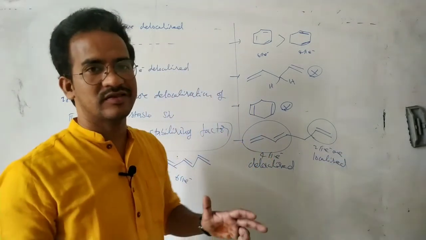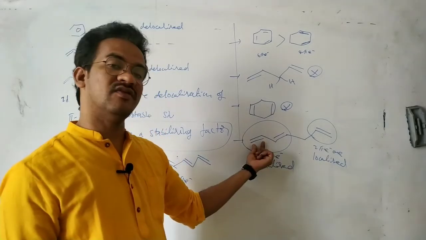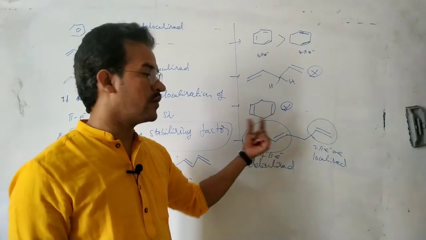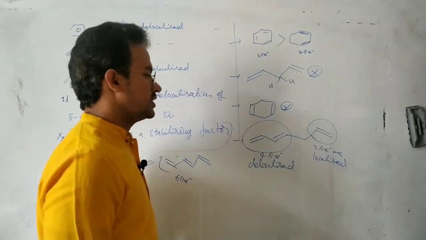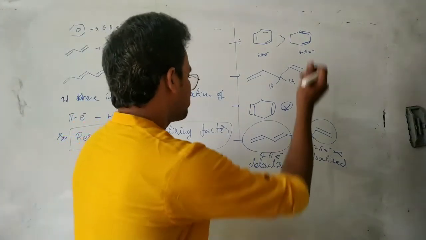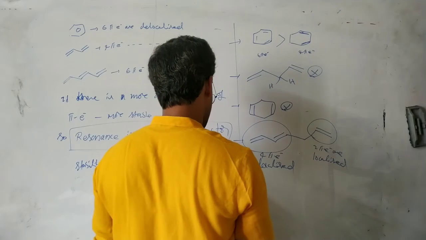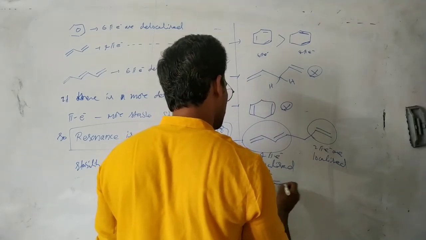Localized means fixed between those two carbon atoms. But these pi electrons are not fixed between these two carbons. They are moving like this, and that is nothing but resonance. So here in this case is an example for the pi conjugation. Next, one more example, CH2 double bond CH, C, H double bond O.